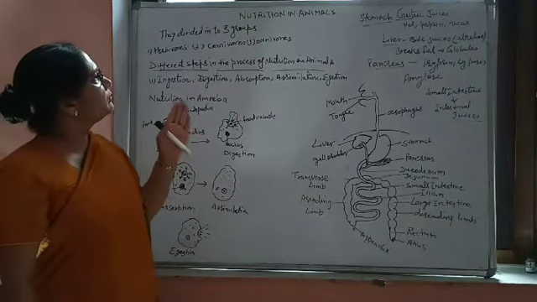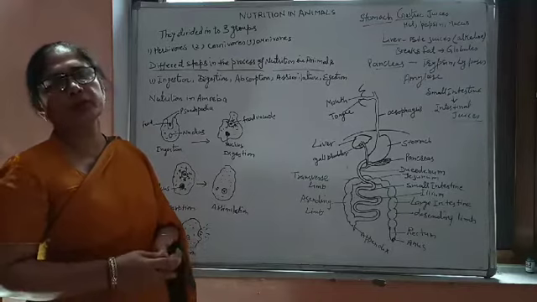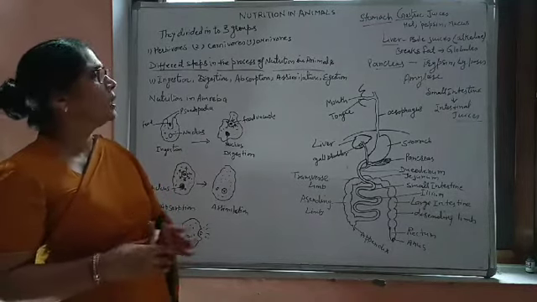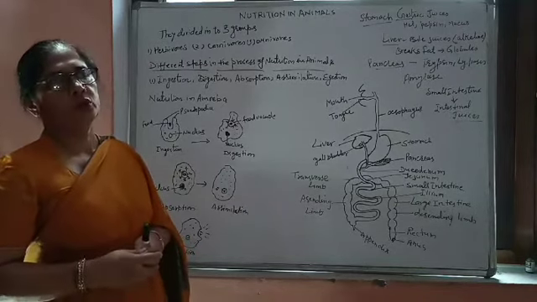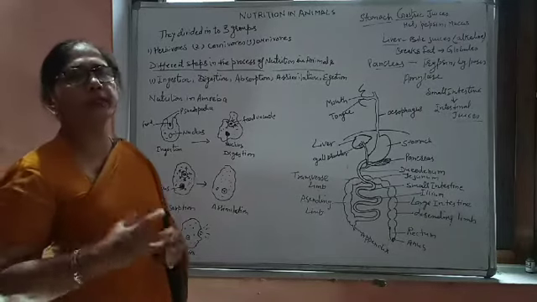As I told you, in the previous video we discussed the autotrophic mode of nutrition. Here we are discussing the holozoic mode of nutrition, which is shown by the higher organisms only. Holozoic nutrition is a complex process.